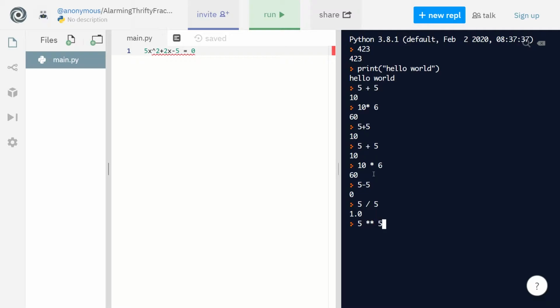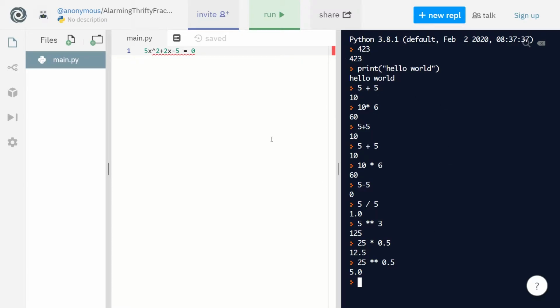So 5 to the power of 3 is 125. And you can even do square root, right? Square root is basically to the power of 1/2. So 25 to the power of 0.5, there we go. Okay, so we've learned about arithmetic.